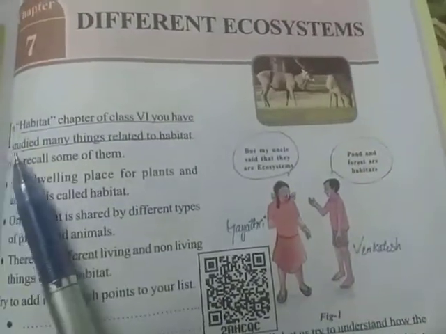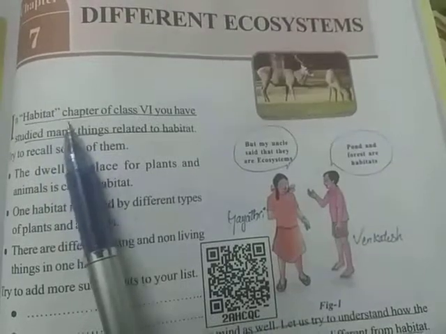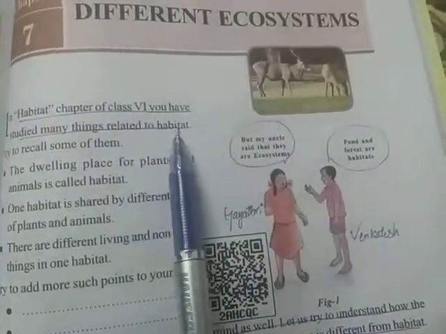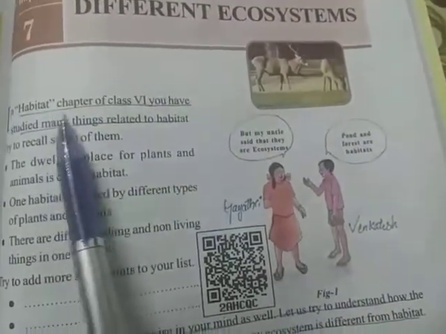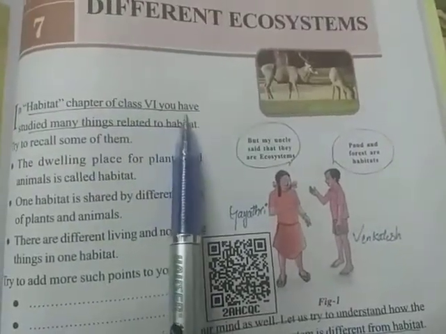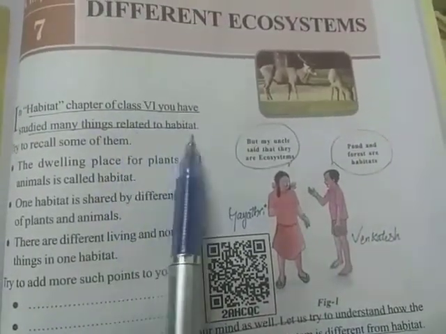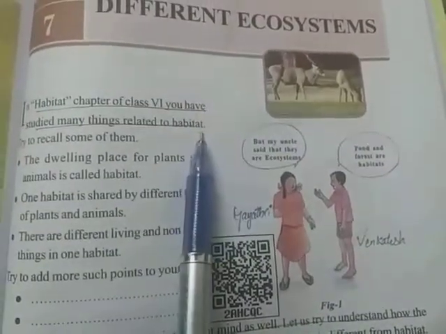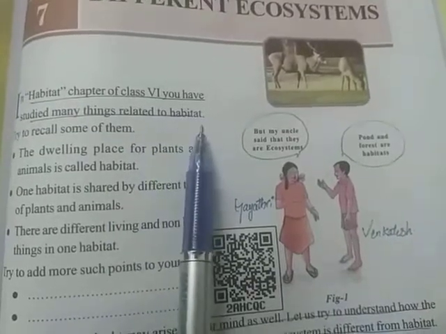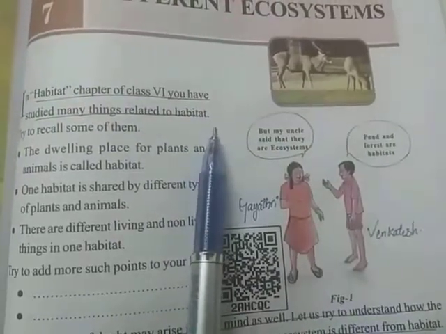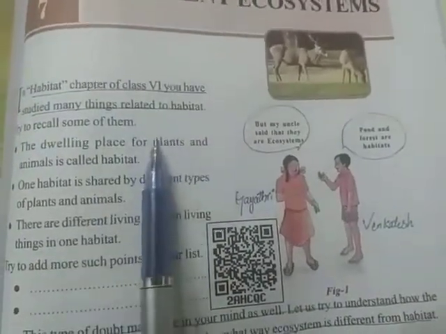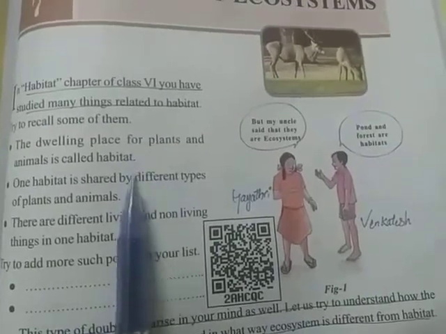Okay, let us see. In the habitat chapter in class 6, you have studied many things related to habitat. What do you know about habitat? Habitat means a place preferred by an organism to live. In class 6 we have also studied different types of habitats.